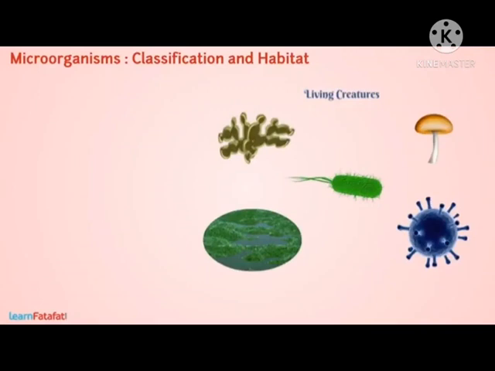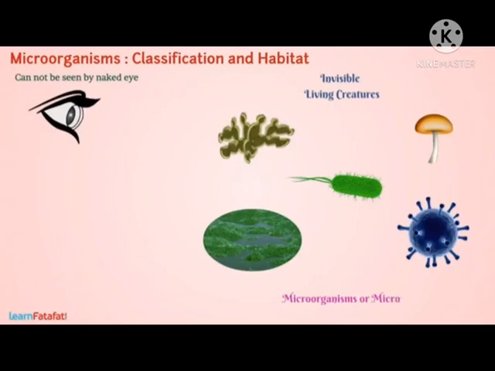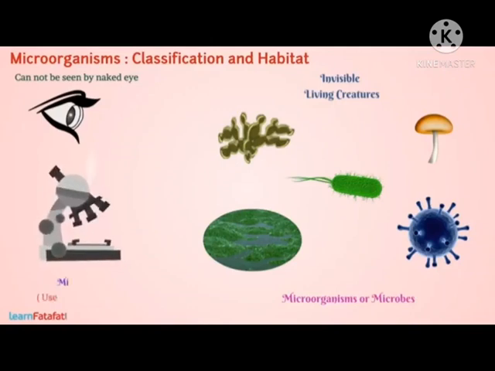but are so small that these cannot be seen by the naked eye. These are called microorganisms or microbes. In order to see microorganisms, we use a special device called a microscope.